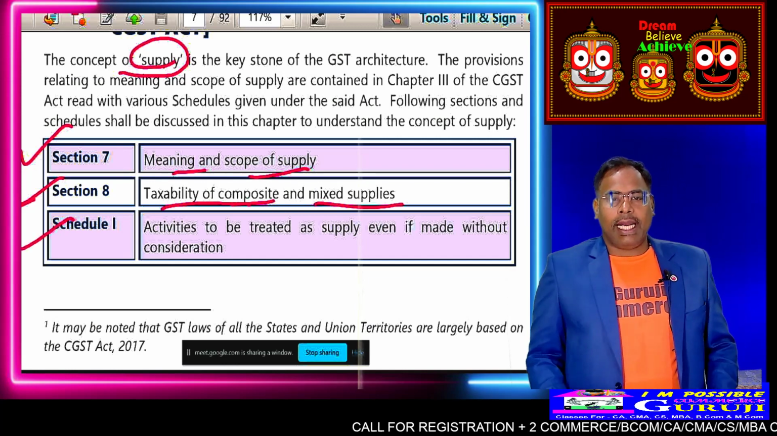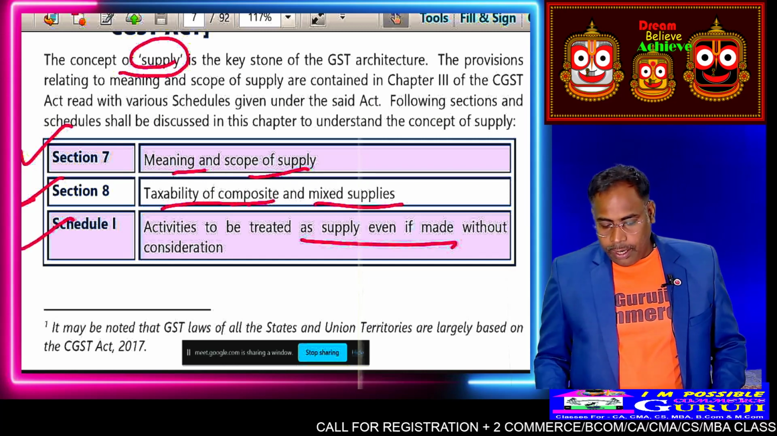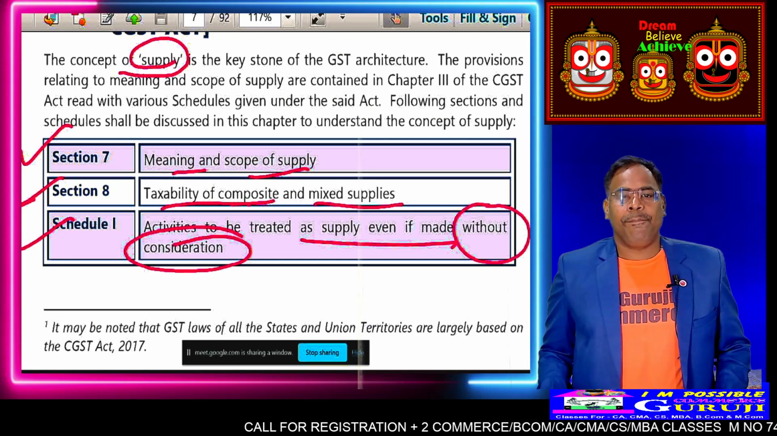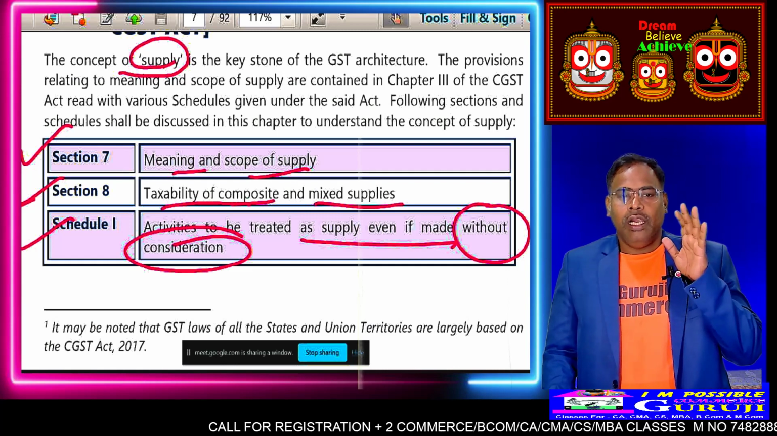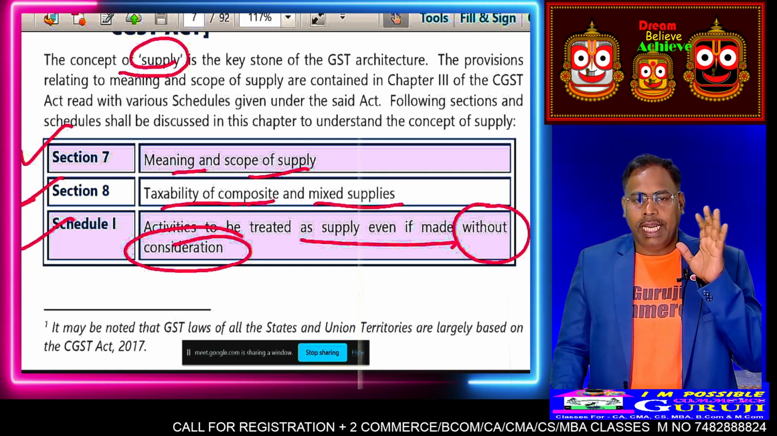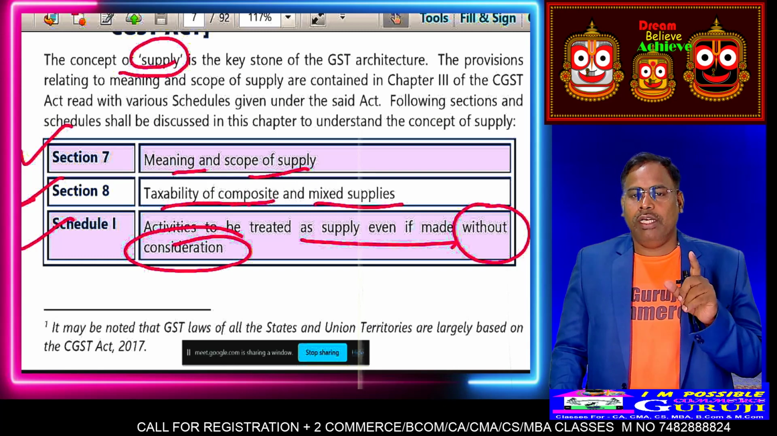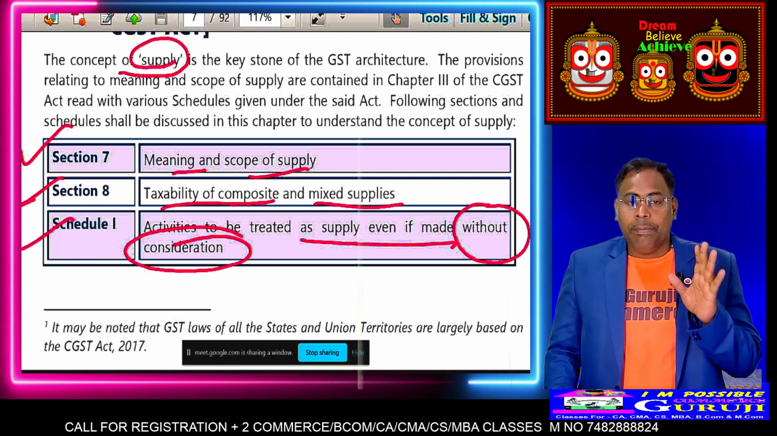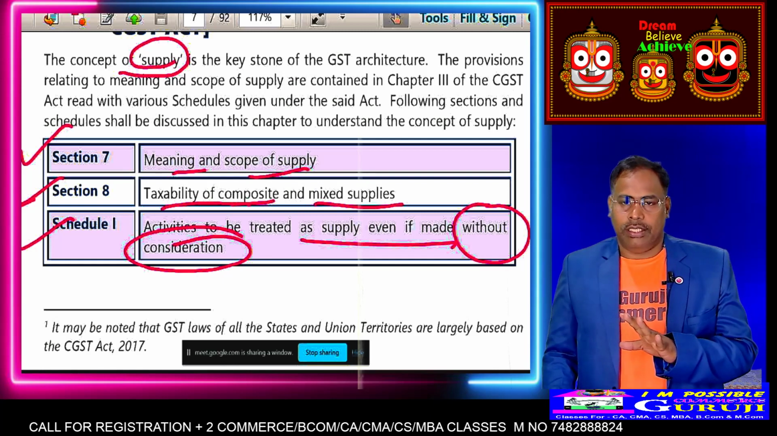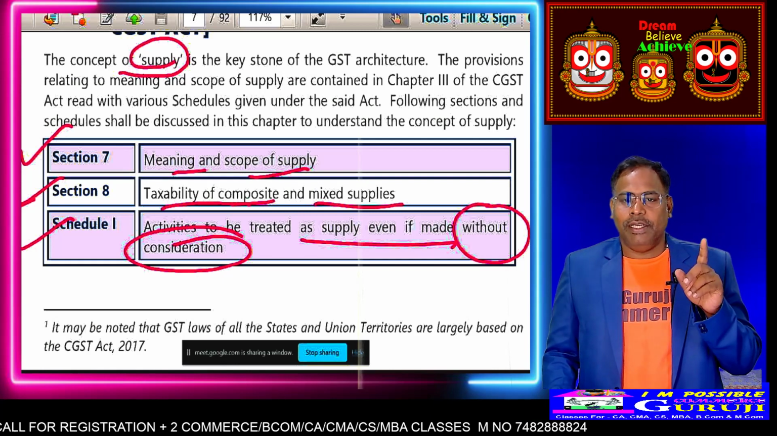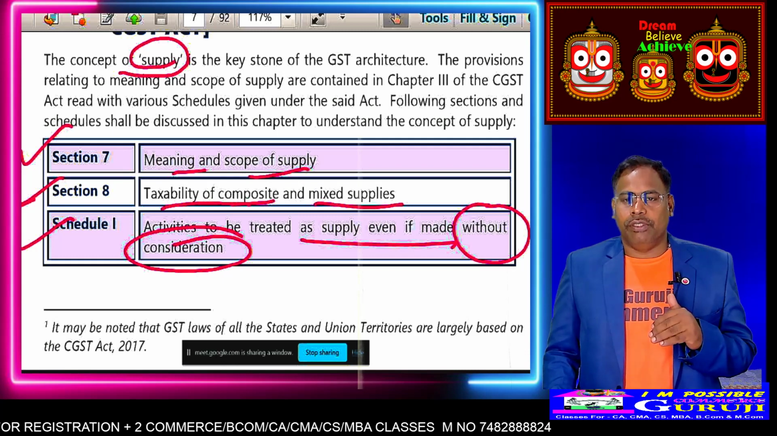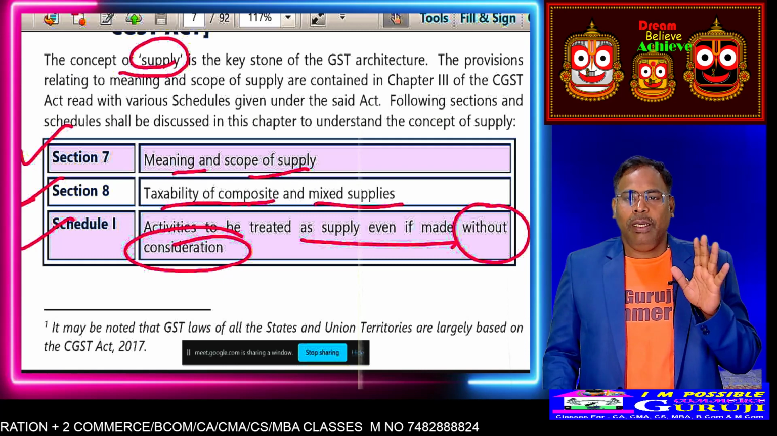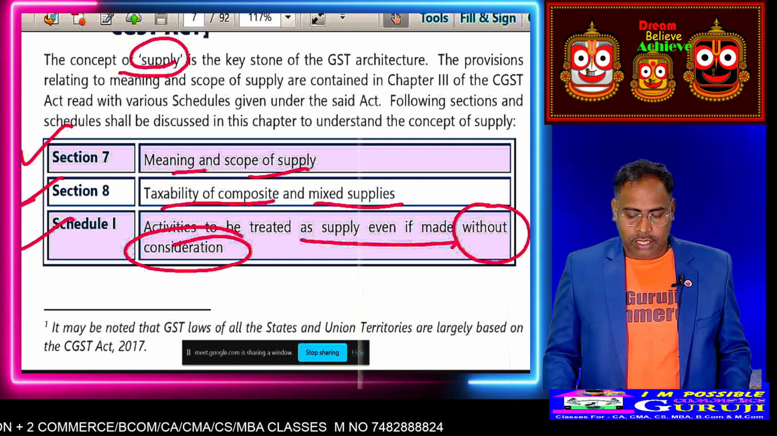Schedule 1 deals with the activities that are treated as supply if made without consideration. Section 7 is over, 8 is gone. Schedule 1 only talks about the activities which are supply even if there is no consideration. Already we have covered that, meaning when there is an import of goods, will GST be levied or not? If it is in furtherance of the business, let me know.